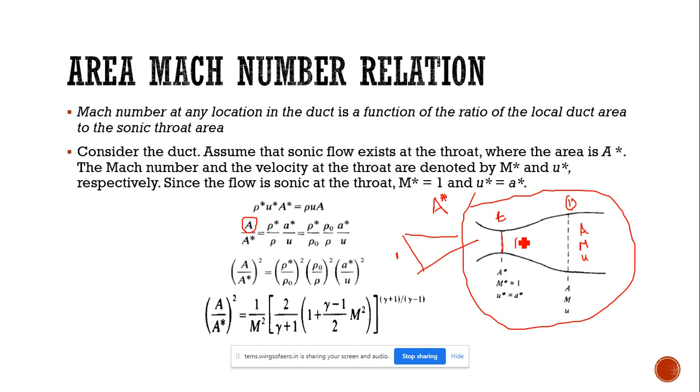But at the throat, the area is A star. For the throat, we will mention the area as A star, so the Mach number will be M star, which will be equal to 1, and the velocity u star will be equal to a star, because M star equals 1. If it is like this, then the velocity is called the characteristic velocity. Okay.